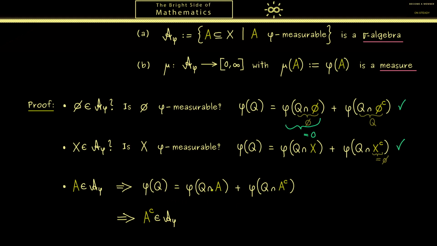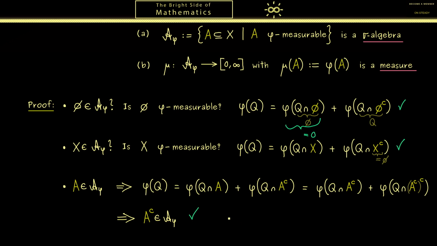Okay, then let's do what we have done above, let's exchange the two terms in the sum. In fact, this is almost what we want to have for the relation of A^C. In the first part, we already have A^C, and in the second part, we need the complement of A^C. However, this is already given simply because the complement of the complement is the original set again. Okay, now here when you look at the left hand side and the right hand side, you see this is exactly the definition for A^C being phi measurable. Hence we see the second part for the sigma algebra is also fulfilled.